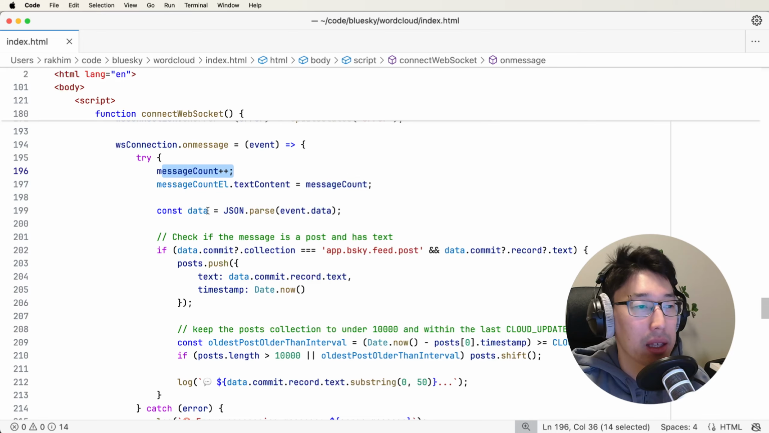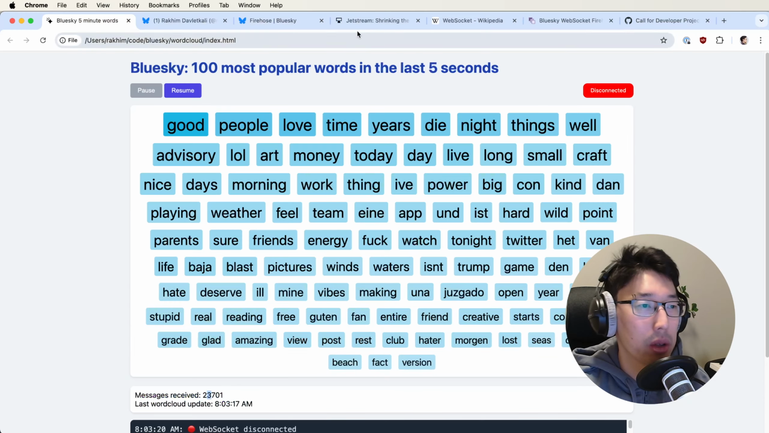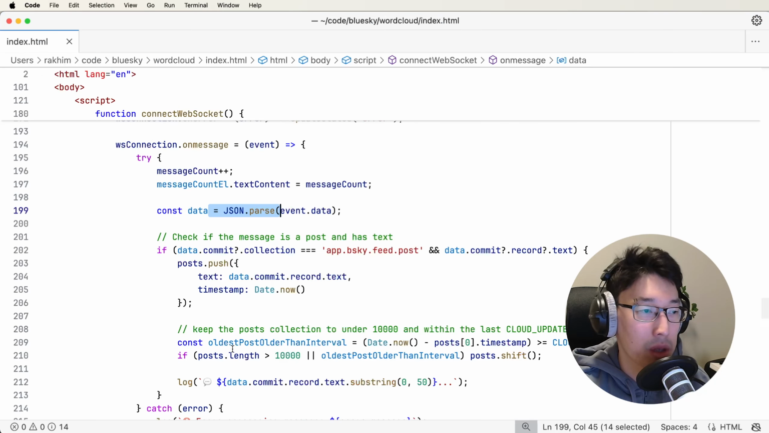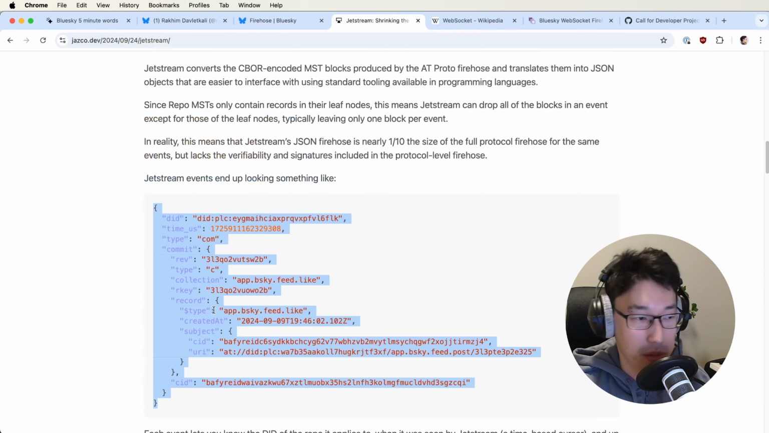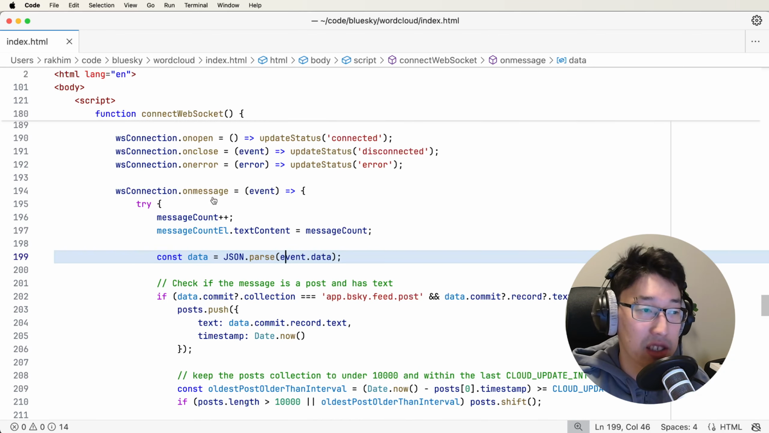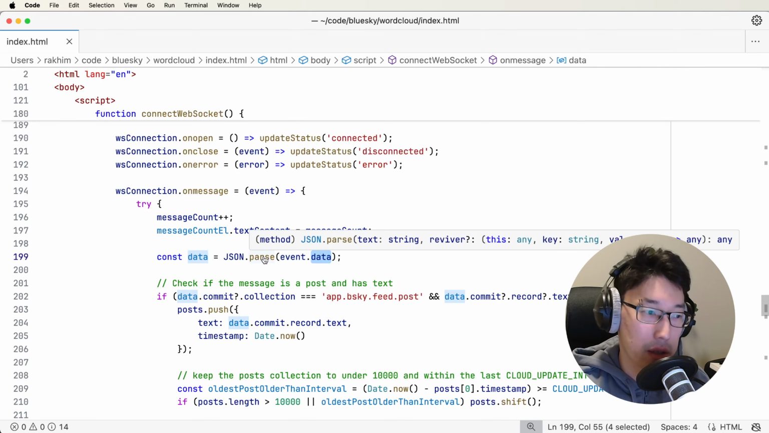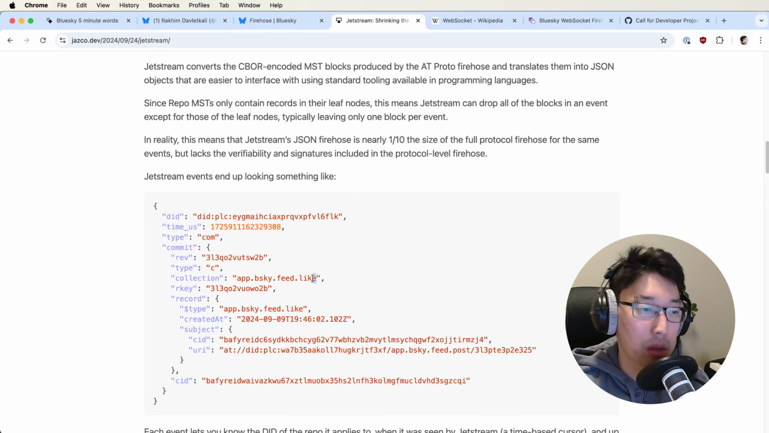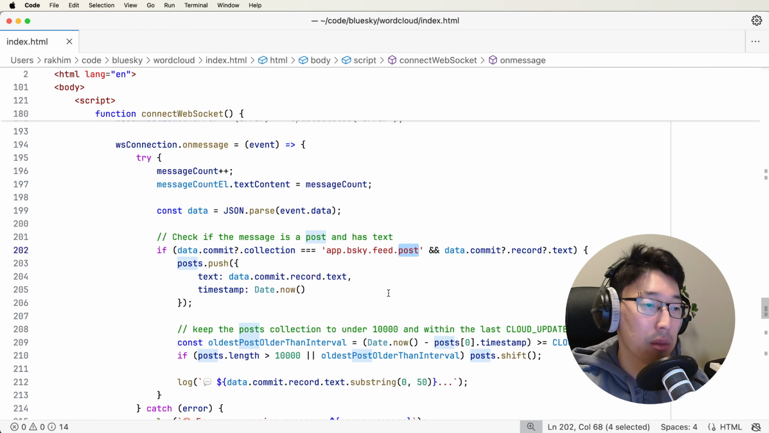Then get the data. So we know from the specification that this Jetstream gives us this kind of JSON. So we have to parse it because it comes just as text. It's in the event that is sent to the callback, and the data field of that event has the data. As I said, this could be different types of data. So we don't care about likes, we don't care about some other things, we just care about actual texts. And this is the type post per specification.